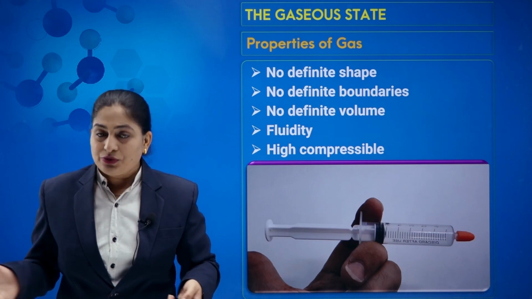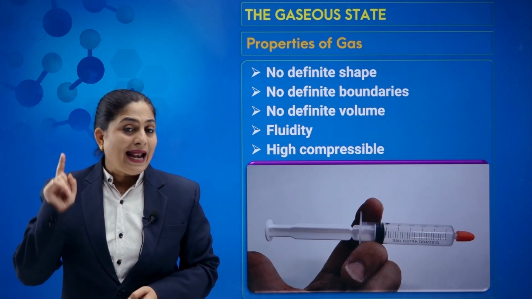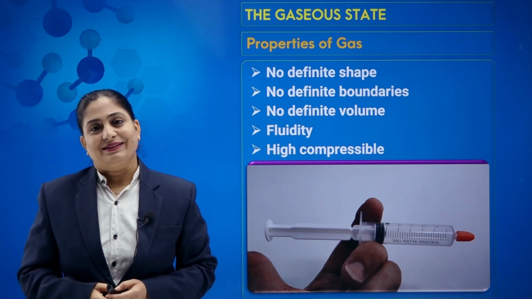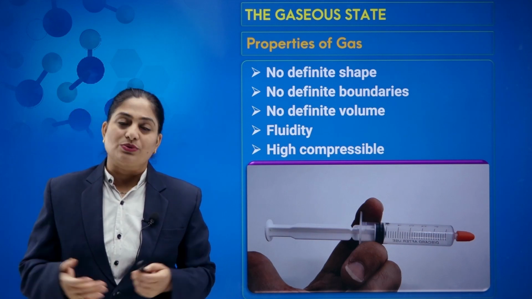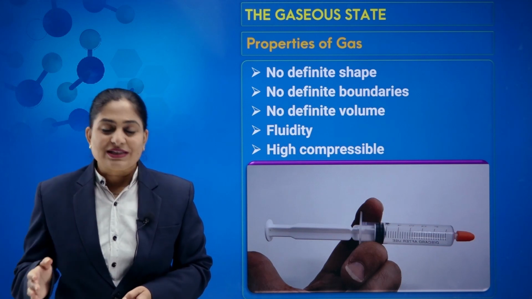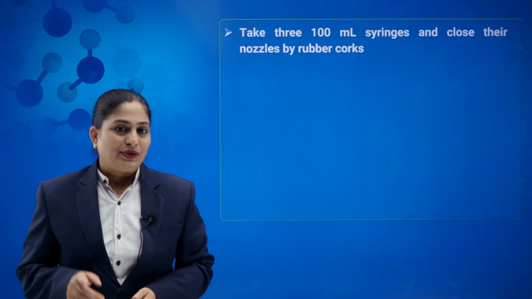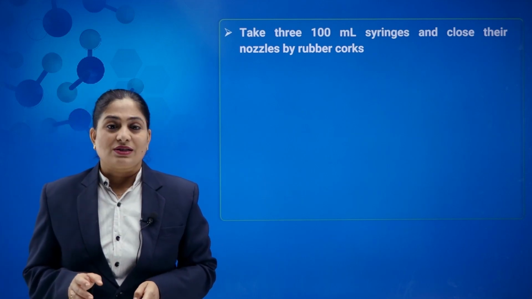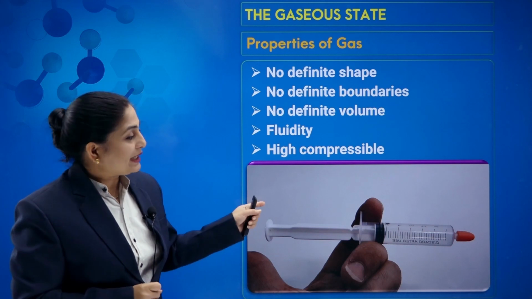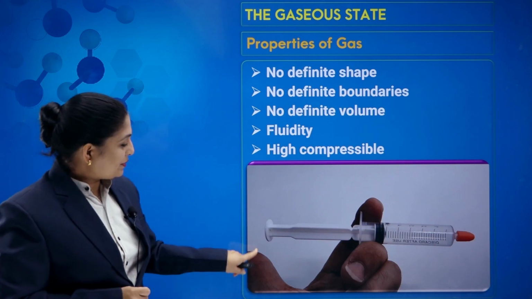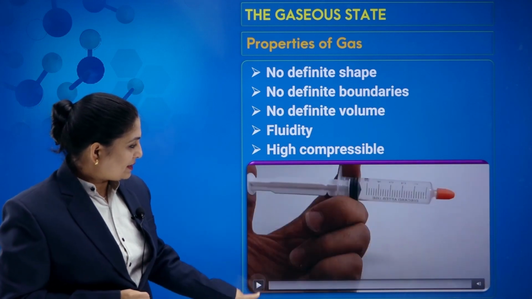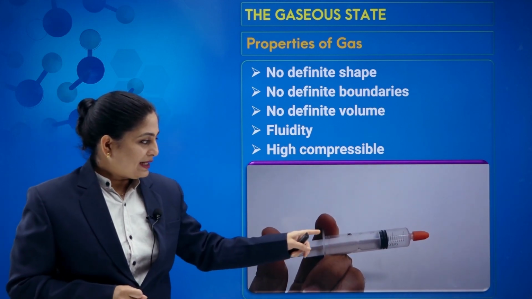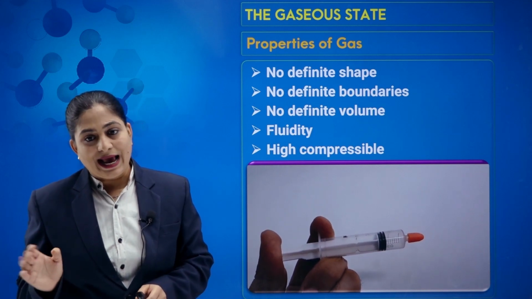Fluidity: they have a tendency to flow and thus they are fluids. And the important thing is they are highly compressible. That means they can be compressed to the most. And for this, let us perform this activity. You are supposed to take these 300 ml syringes and close their nozzle by a rubber cork, as we have done in this video. So here you can see that we have taken this syringe and it has nothing in it, only gas is there.